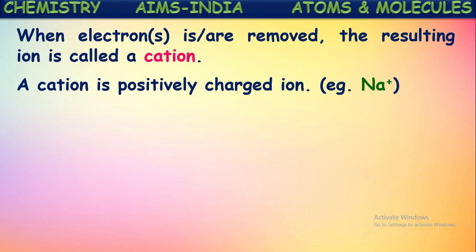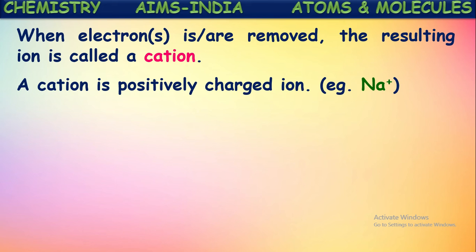We can say, more clearly, unipositive cation. What does unipositive mean? Unipositive means one unit positive charge ion. How will it be formed? One unit positive charged ion by the loss of one electron. So if you say sodium forms a unipositive cation, from that we can understand sodium loses one electron and forms a positive ion with one unit positive charge.